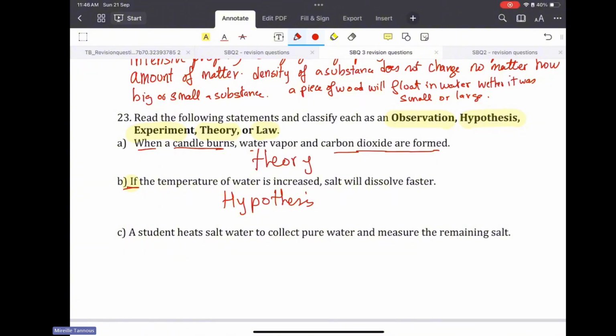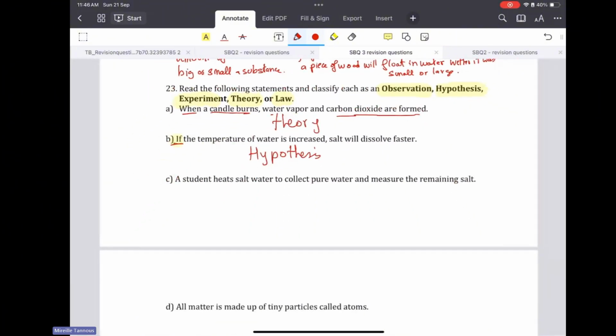Theory. Now let's see the other one. A student heats salt water to collect pure water and measure the remaining salt. This is a step in an experiment. This is kind of a procedure. So that's an experiment done over here to test the water and the salt.